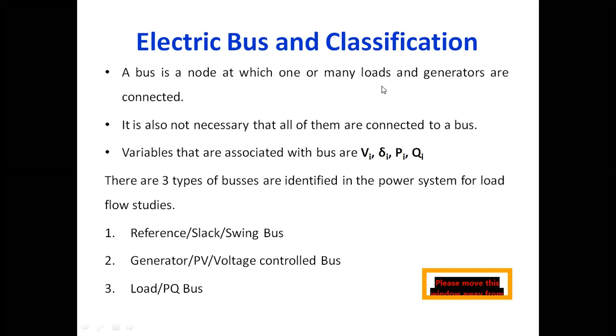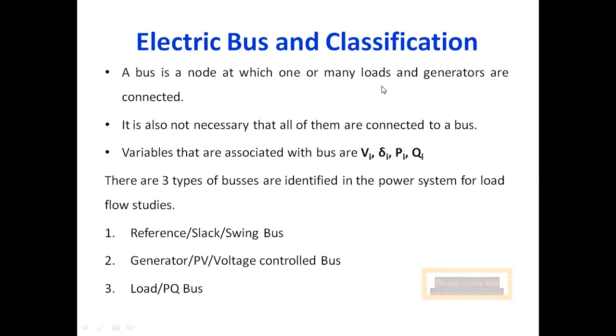What are the variables that are associated with the bus? Suppose you are considering an ith bus, the variables associated with that particular ith bus are given by V, delta, P and Q.